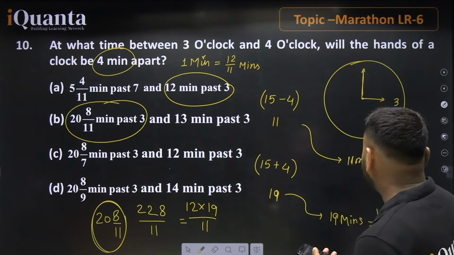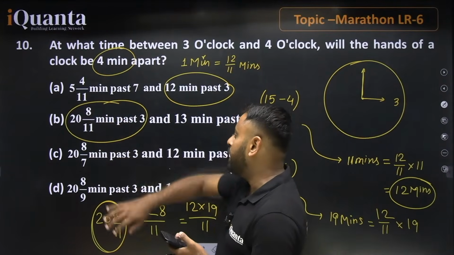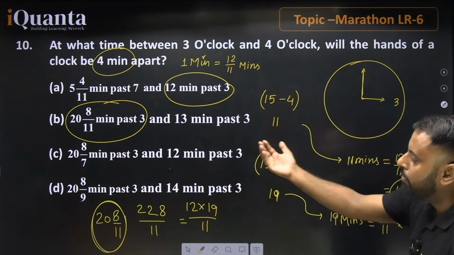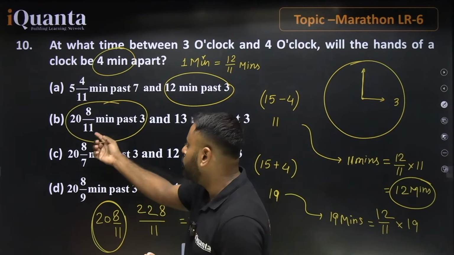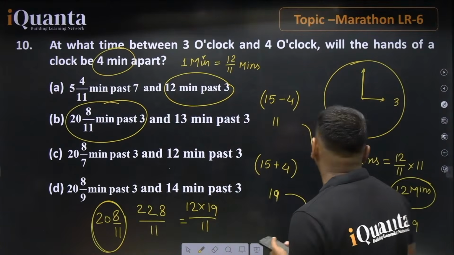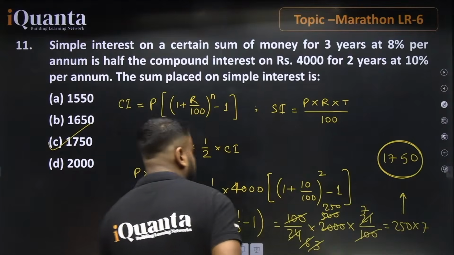So we don't have any such value which is divided by 11. We have only 8 by 11. The value will be 8 by 11 because here the denominator is 11. That's why we are just going with those parts bearing 11 in the denominator. So here we have 20 whole 8 by 11 and 12 minutes past 3, right? Let's talk about this part. 1750 is the correct answer for this question.